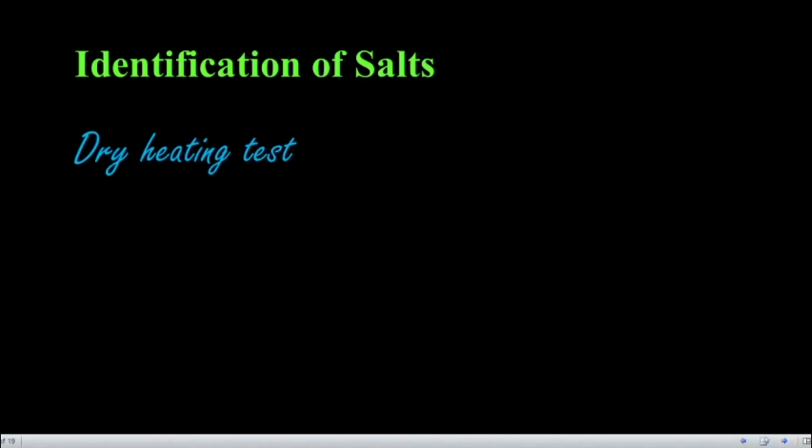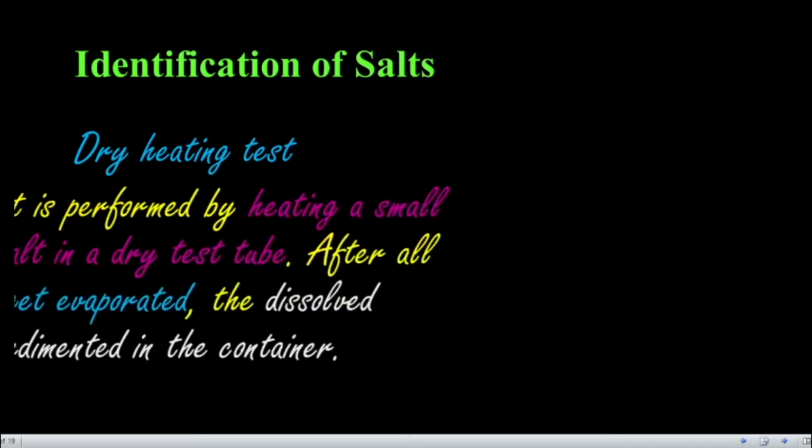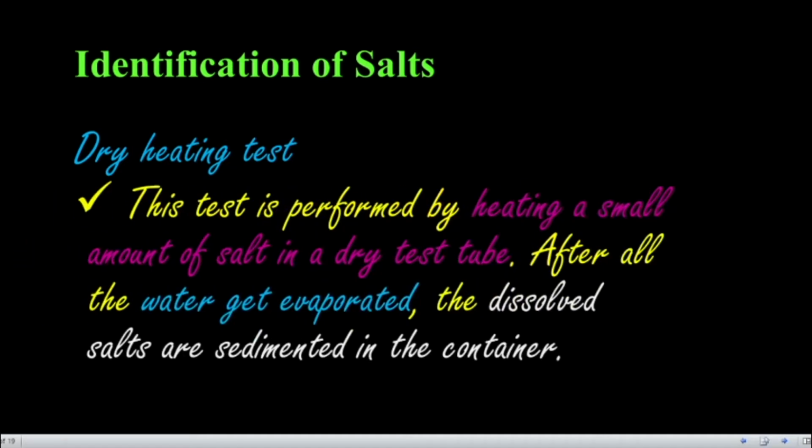So dry heating test. If you take a small amount of salt, dry heating as the name itself, I didn't add anything more in that. So simply take a small amount of salt in a test tube or boiling tube or any other thing. You should just heat that one. What will we get? The water should be evaporated and the dissolved salts are sedimented in the container.